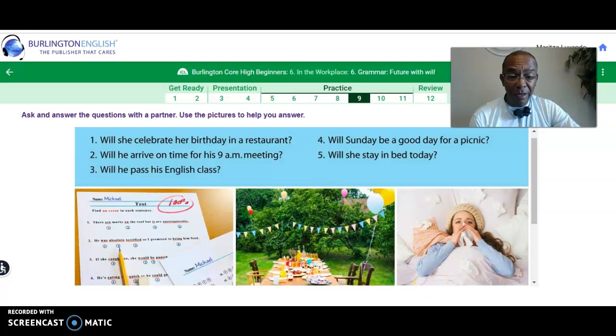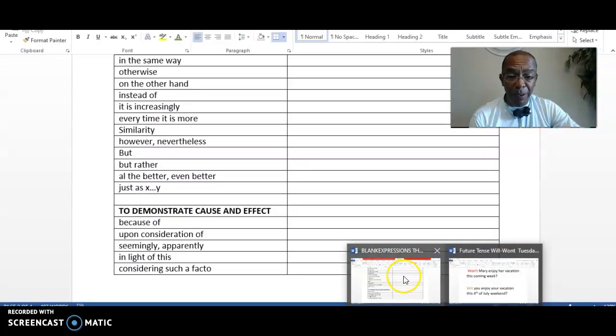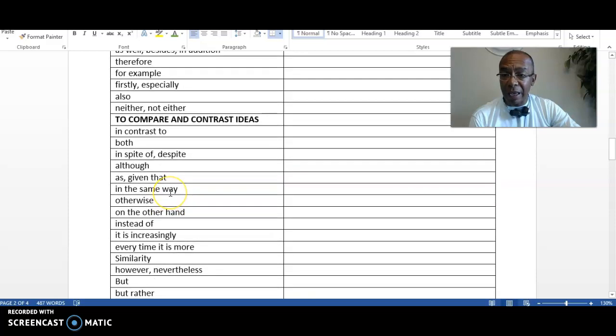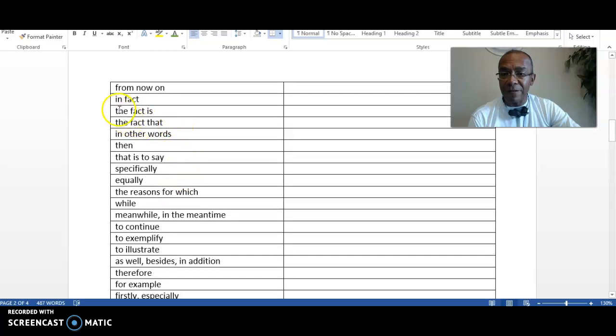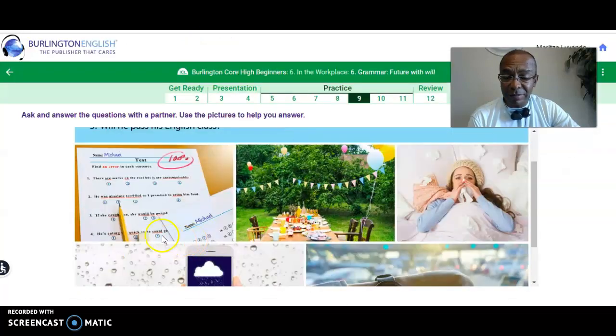You can expand. You can expand by saying, what can we use to expand that answer? In fact, he will pass with an A because his grades are all hundreds, right? You see how you expanded and how you made more emphasis and provided a specific example. All right, let's go to the next one.